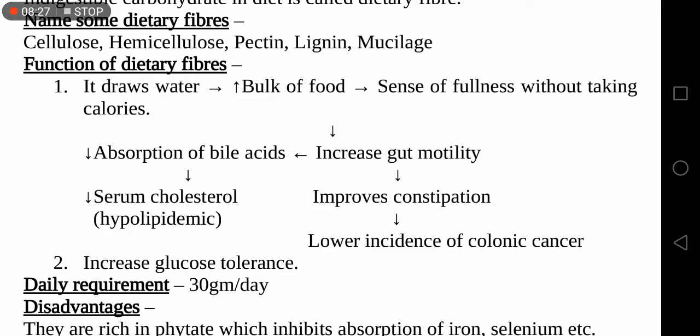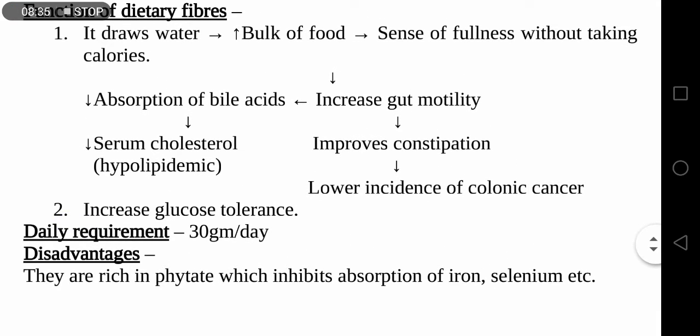As it increases the bulk of the food, it increases the gut motility, so it improves the constipation, so there is a lower chance of colonic cancer. As there is an increased gut motility, it decreases the absorption of bile acid, so there is a decreased serum cholesterol level.